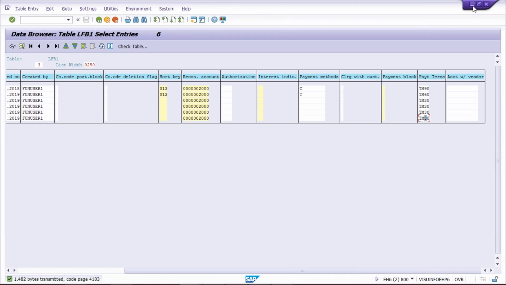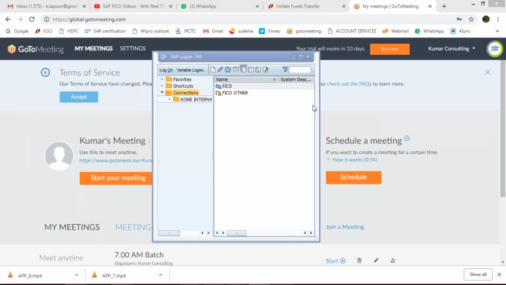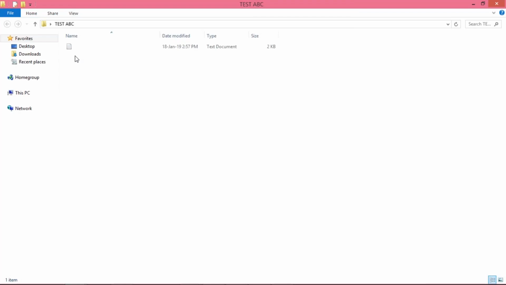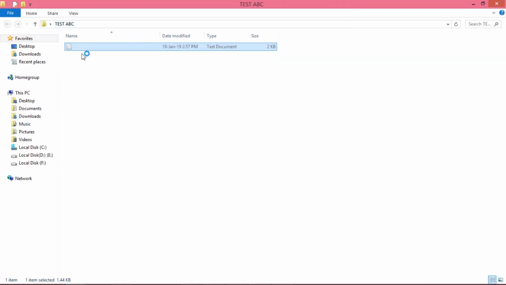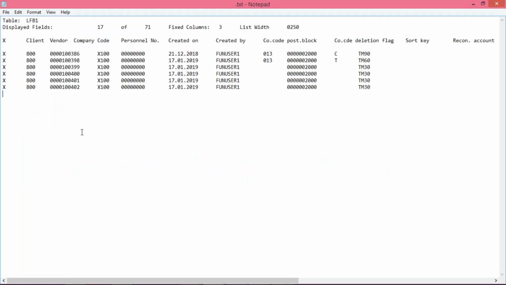Okay, this is what is being used by almost everyone, whether it is an end user or consultants. So where is our file? Is it here? Let me open, and here it is, right? Let me open this. Now look at here. So all the vendors, including the terms of payment, all the data are appearing, right?